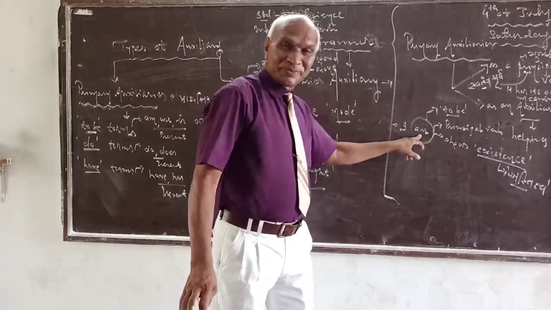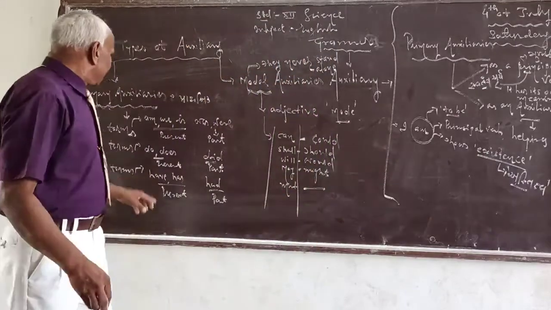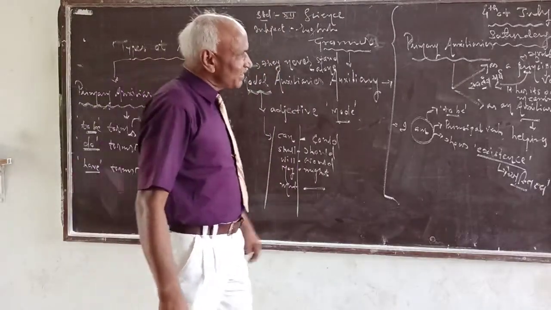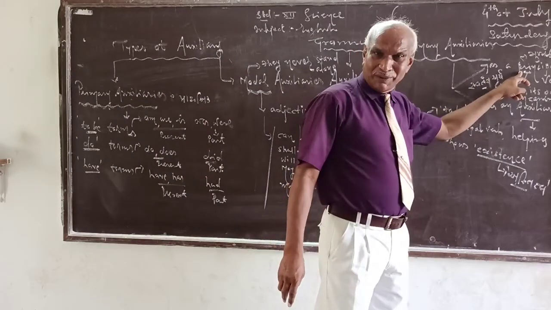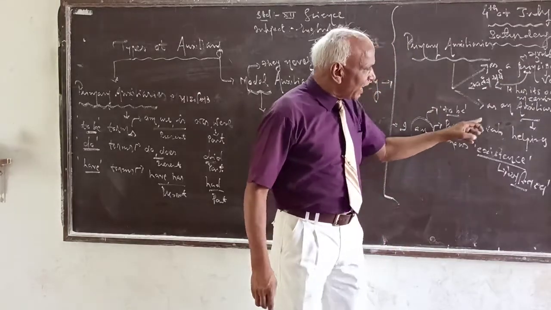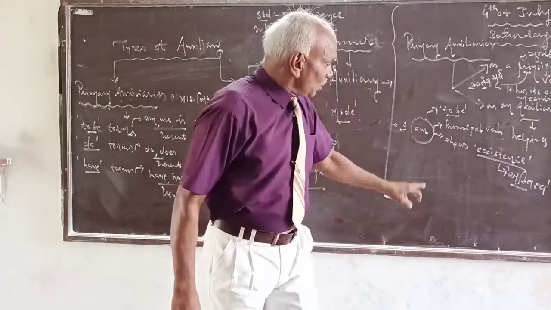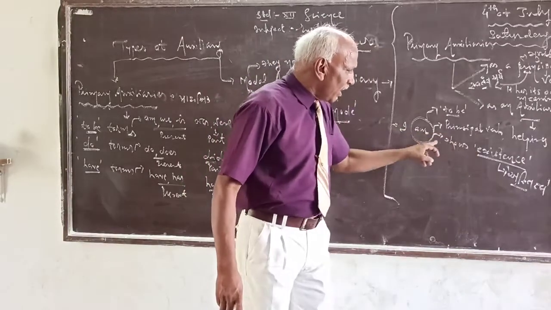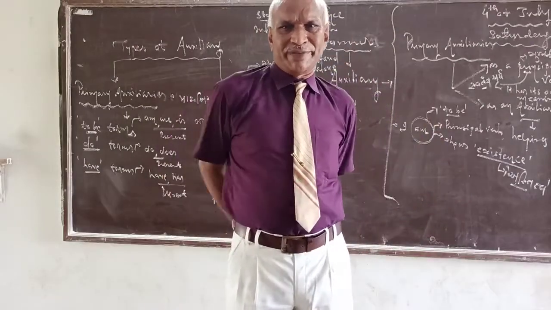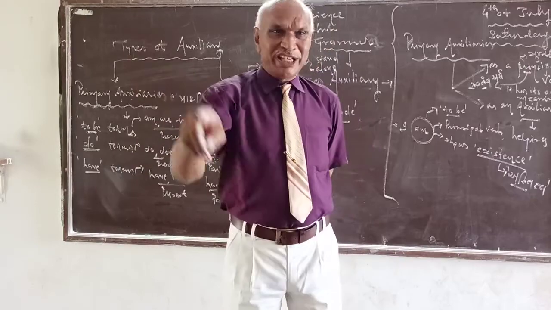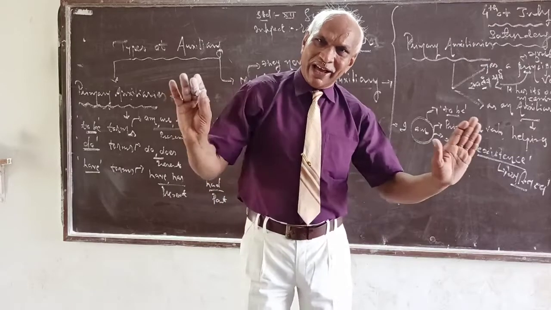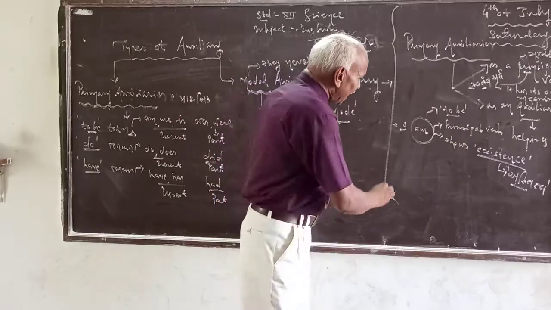Right? Clear? Primary auxiliaries are used in two ways. First, as a principal verb. As a principal verb, it must have its own meaning. So here am is a principal verb. Its own meaning is existence. You are, he is, she is, they are. Existence. Okay? Clear?